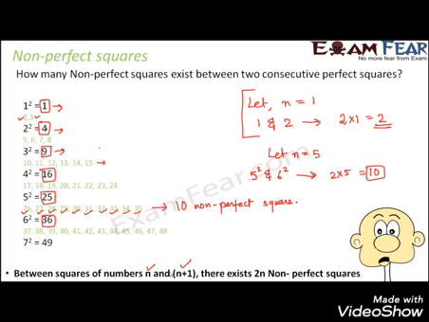So this is a very simple formula which has been derived after observing this pattern. And this formula holds true for all the perfect and non-perfect squares. So whenever you have two consecutive perfect squares, the number of non-perfect squares between them will always be 2n. So you can put this formula and calculate how many non-perfect squares will exist between two perfect squares.